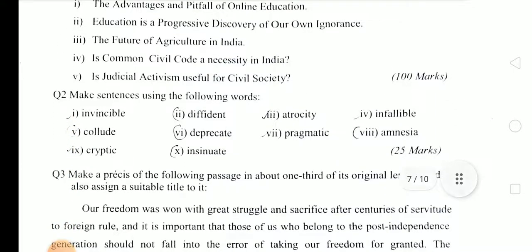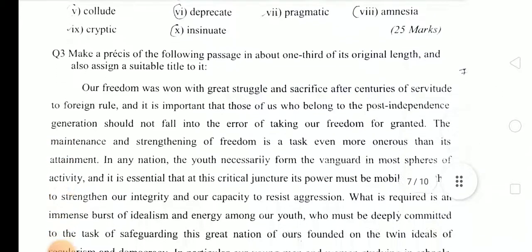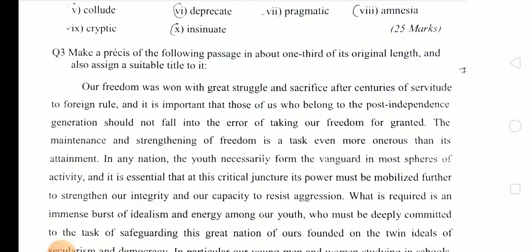Next question is, make sentences using the following words: invincible, diffident, atrocity, infallible, collude, deprecate, pragmatic, amnesia, cryptic, insinuate. Next question is, make a précis of the following passage in about 1/3 of its original length and also assign a suitable title to it.